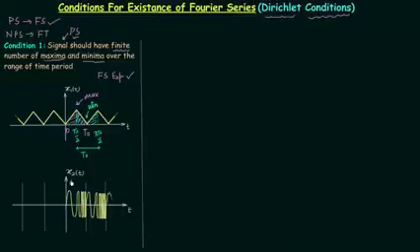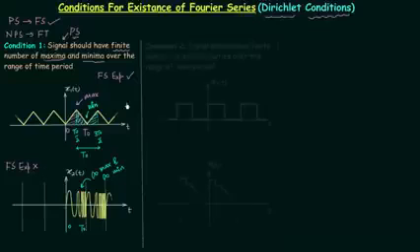Now we will move to signal x2(t), and here you can see the signal is periodic. The same type of structure is repeated after this interval of time, but here you can see there are infinite maxima and infinite minima. So in one time period we don't have finite number of maxima and minima. Therefore the Fourier series expansion for signal x2(t) will not exist. So I hope condition number 1 is clear to you.